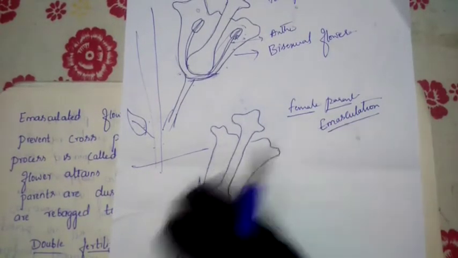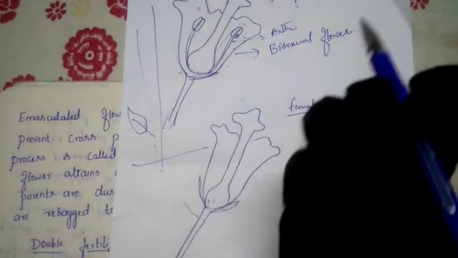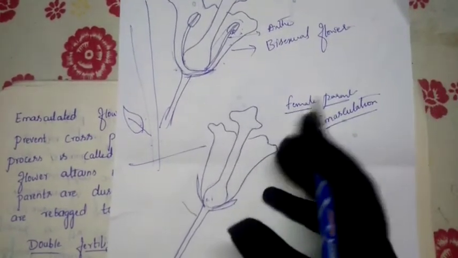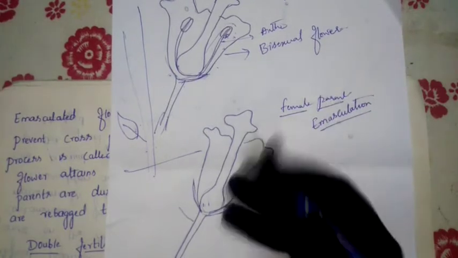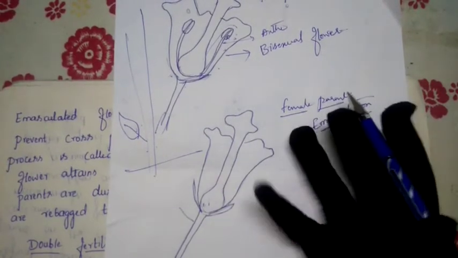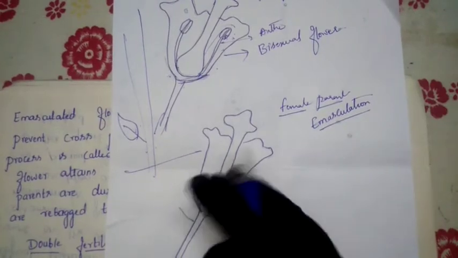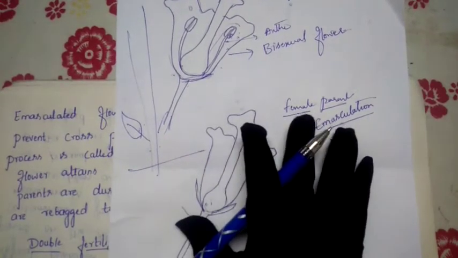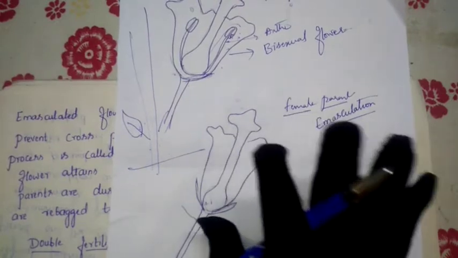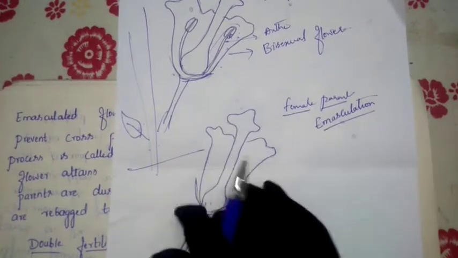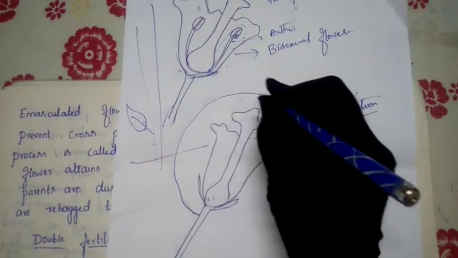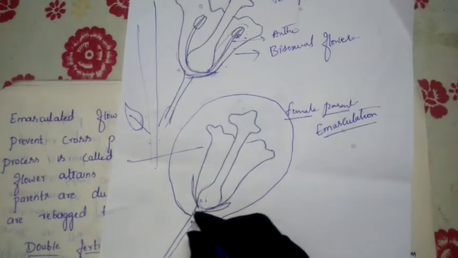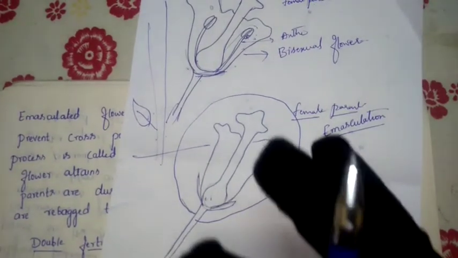Now if we remove the anther and leave it like this only, when the flower opens it will be in an exposed condition. Many insects, or the wind or water, may pollinate it. At that time our experiment will fail. So remember this: in order to avoid the unwanted pollination, we cover this flower with the help of a polythene bag like this. So we will cover this one.